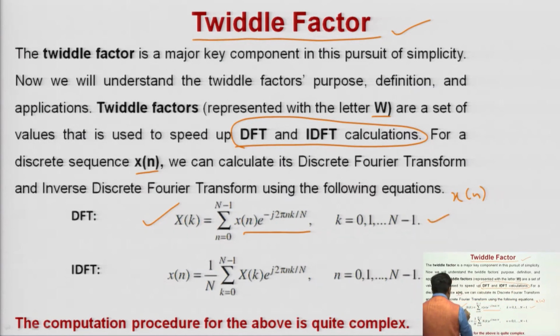Similarly, its IDFT will be small x of n equal to 1 upon N summation k from 0 to N minus 1 of X of k into e to the power plus j 2 pi n k upon N, for n from 0 to N minus 1.